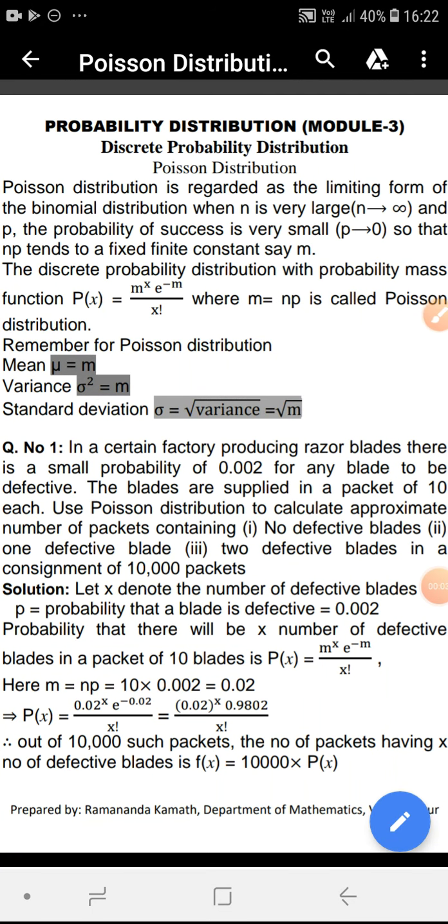Under discrete probability distribution, another form of discrete probability distribution is Poisson distribution. Poisson distribution is a limiting case of binomial distribution. When the number of trials n is too large and the probability of success p is too small, we prefer Poisson distribution.